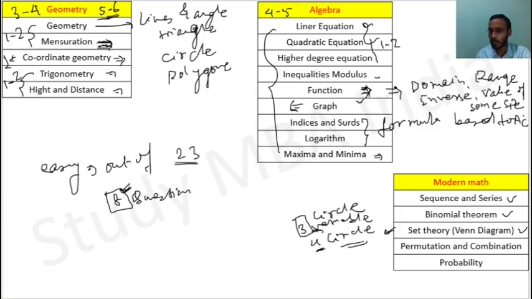So work on permutation, combination, and probability, right? Here you are going to get 3 to 4 questions, and in PNC and probability at least 1 to 2 questions. This is the minimum. Sequence and series, you are going to get 1 to 2 questions, right? And here 1 to 2 questions on set theory. Maybe you will get a single question, or maybe a set of 2 or 3 questions also, right? So this is the minimum, and the maximum you will get is 4 to 5, not more than that, right? So these are the topics, and from which topic how many questions you will get, that I discussed.